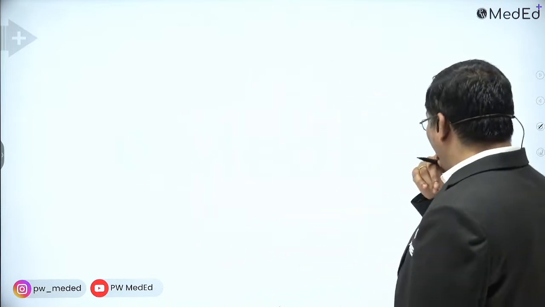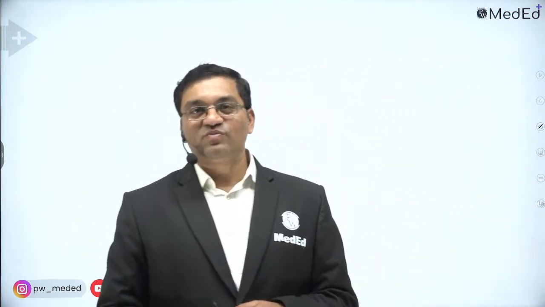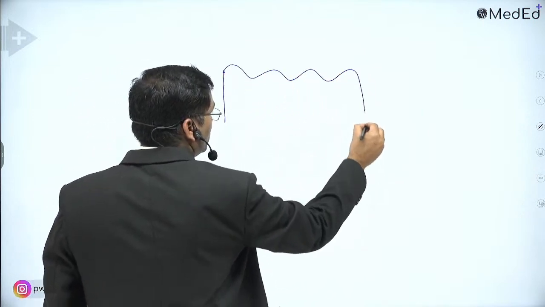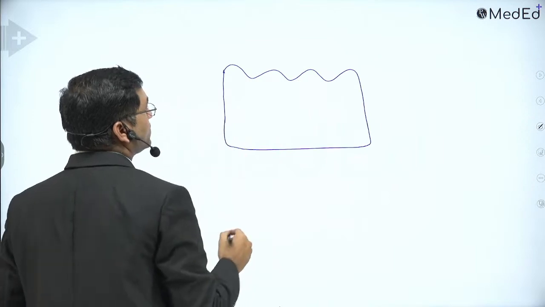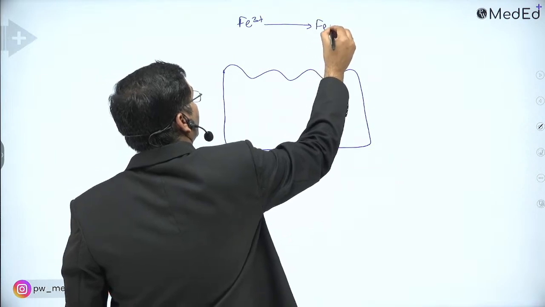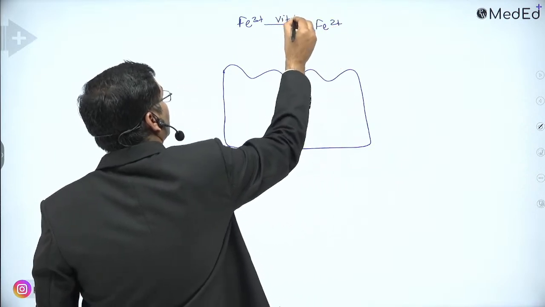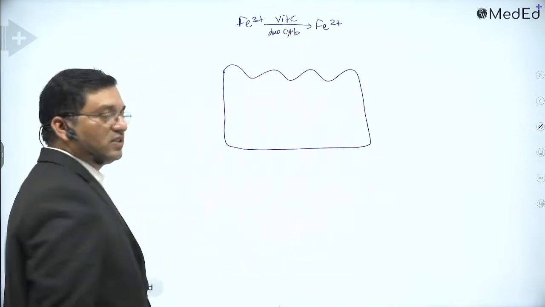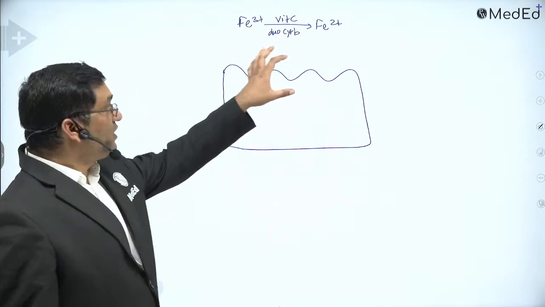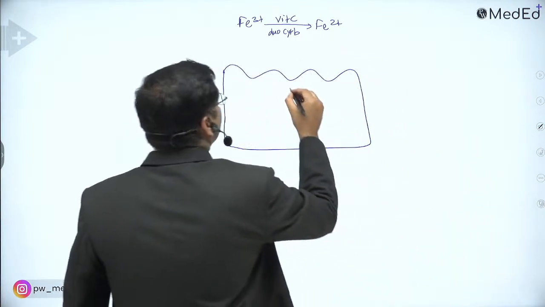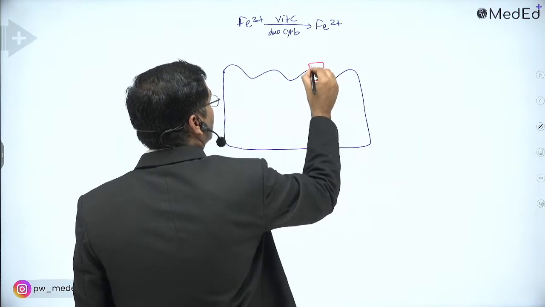So iron. How is iron absorbed? All of you know it is absorbed from the duodenum. Absorption of iron is very important. Suppose this is a duodenal enterocyte. In the diet, iron is present in the ferric form. This ferric iron is converted into ferrous form by vitamin C or by duodenal cytochrome B.